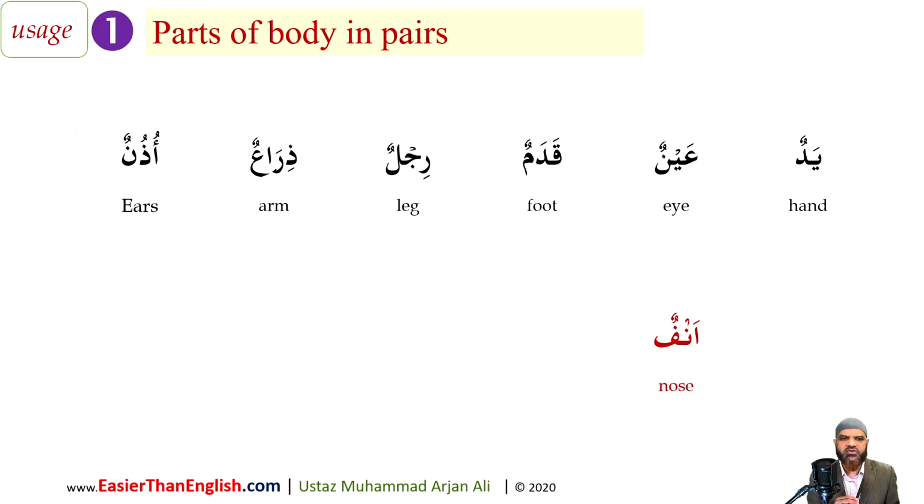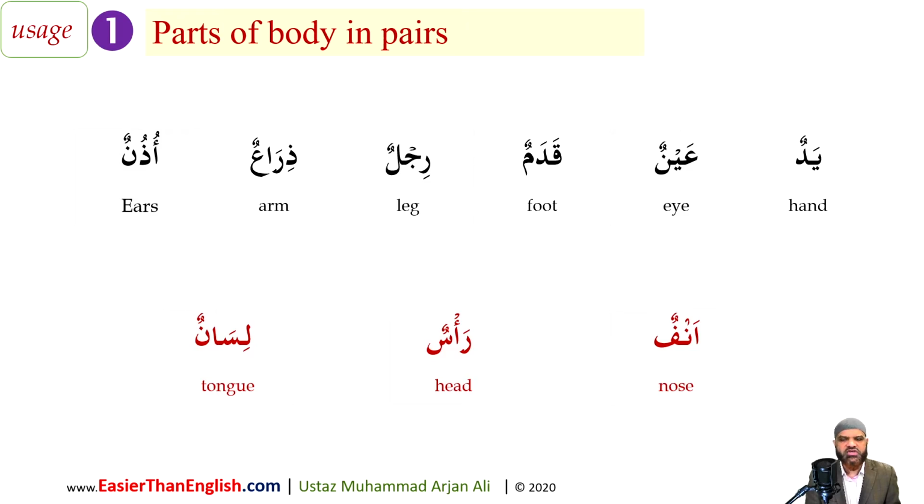For example, anfun, nose, you only have one, so it is masculine. Ra'sun, head, you only have one, so it is treated as masculine. Lisanun, tongue, you only have one, I hope, and that is treated as masculine. So it's primarily body parts in pairs, with very rare exceptions, that are treated in Arabic as feminine.